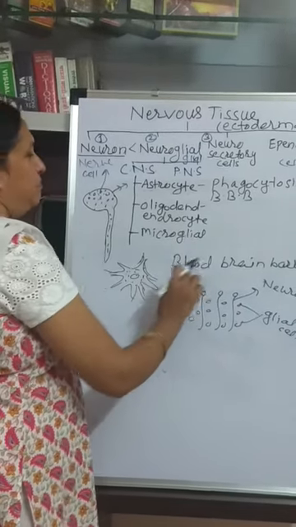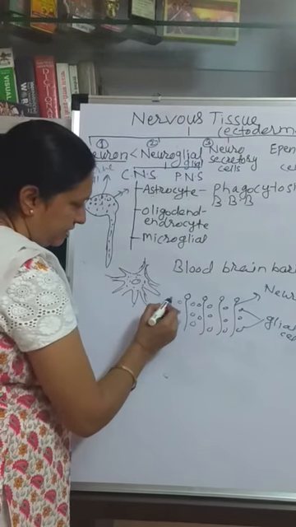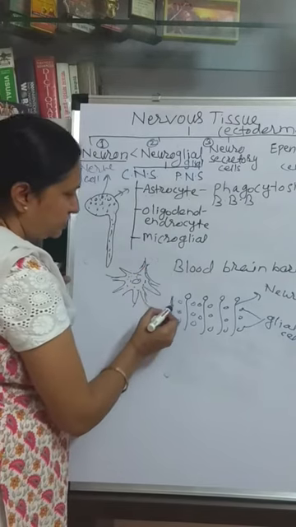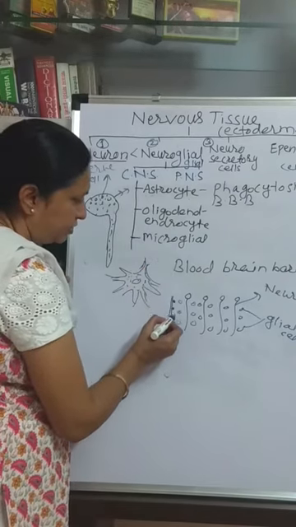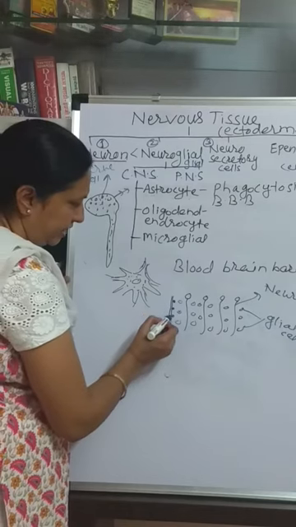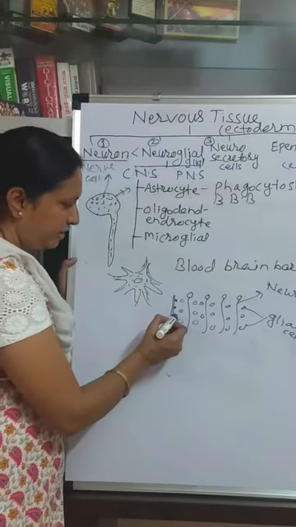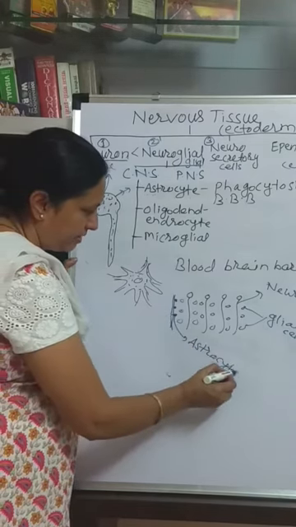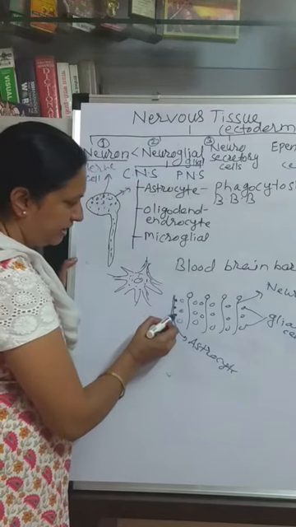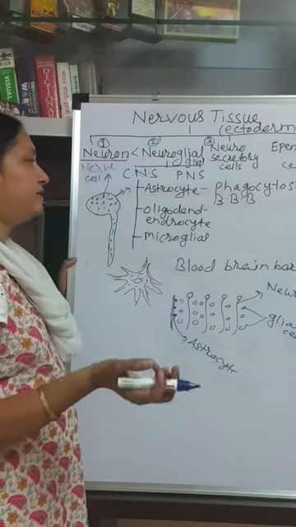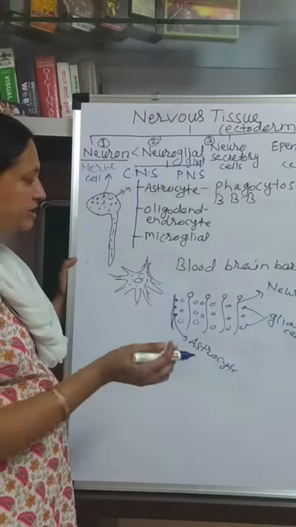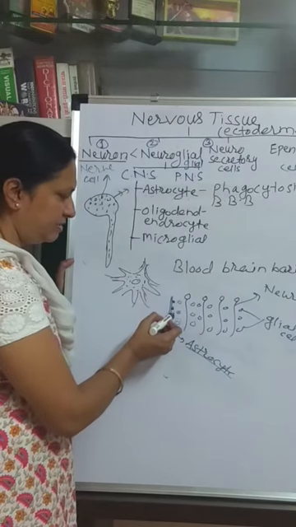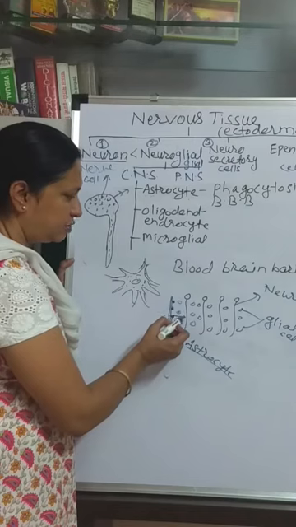Now, what is the blood-brain barrier? If here is the blood vessel, then these astrocyte cells are present attached to the blood vessels. Now the nutrients in the blood enter from the blood into the astrocyte cell. Suppose this is the astrocyte cell. Now the blood enters into the astrocyte cell, and if there are some foreign microorganisms or foreign substances, at that time the astrocyte cell kills the substances by itself, and then the blood passes towards the neuron.